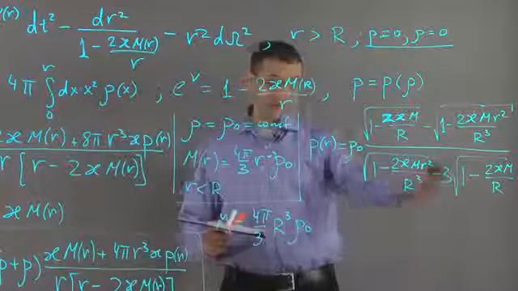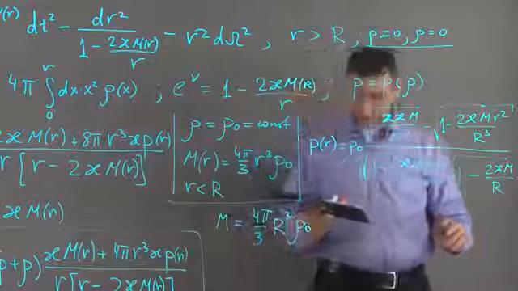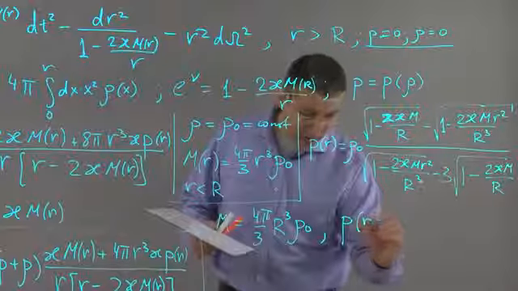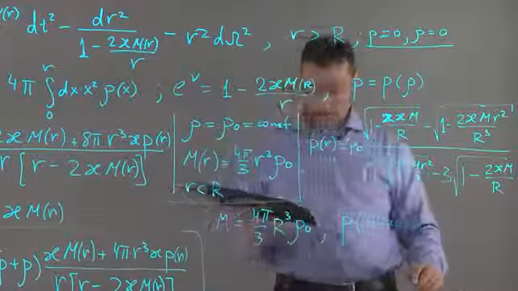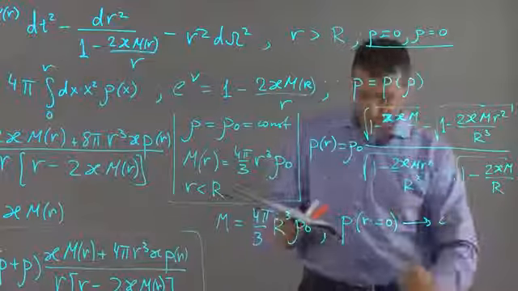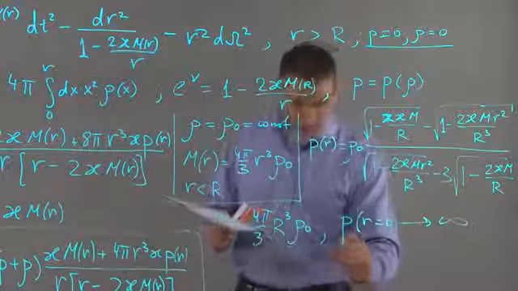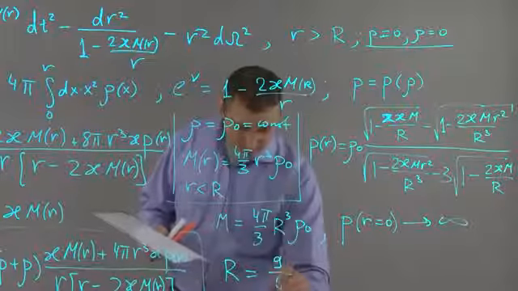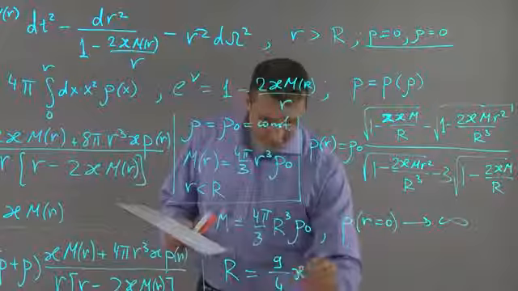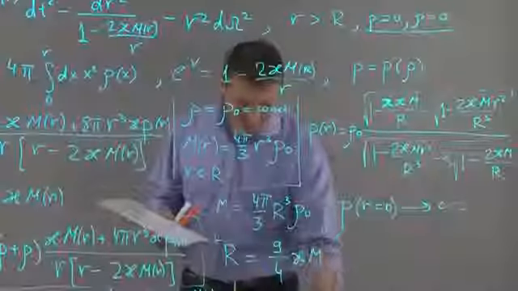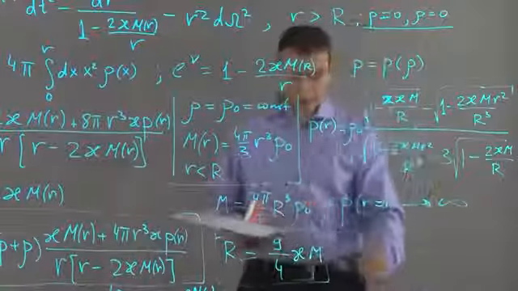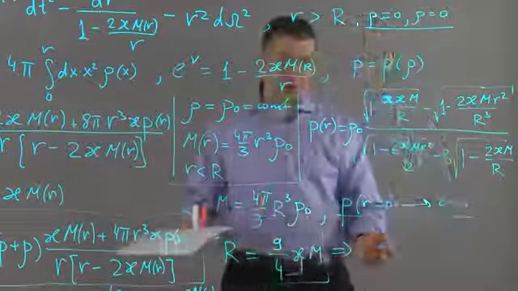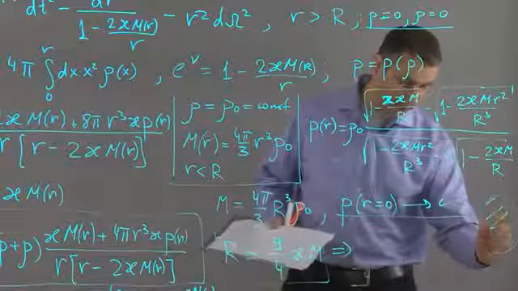Now, from this equation, one can see that the pressure at the origin, p at r equals 0, blows up, goes to infinity, if R is equal to 9/4 κm, if this is obeyed. So from this, one can see that this is a rather unphysical situation, that the pressure inside the body of the star blows up.